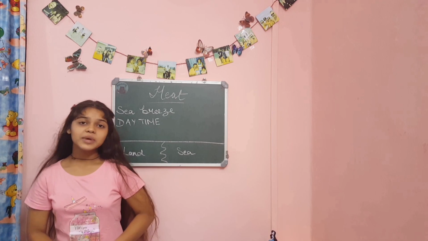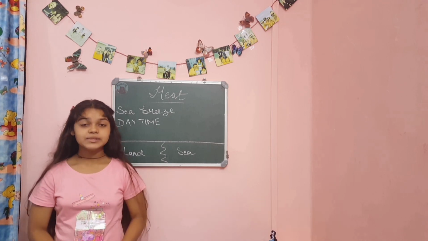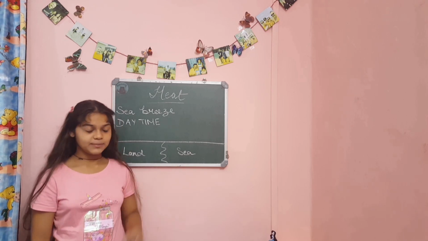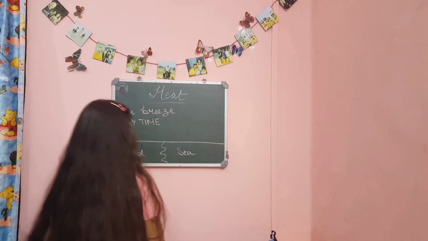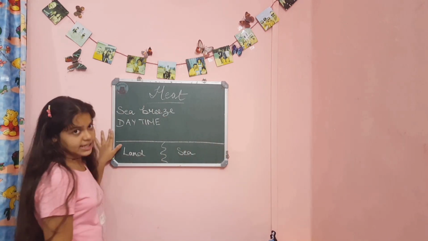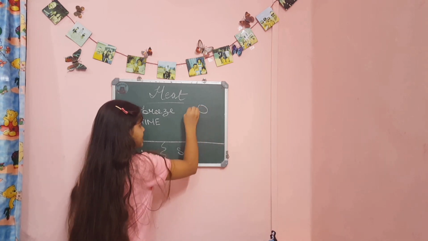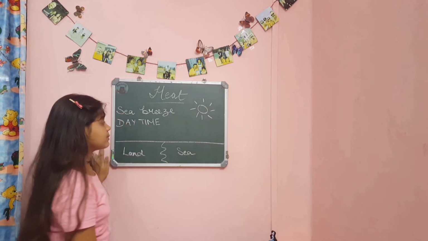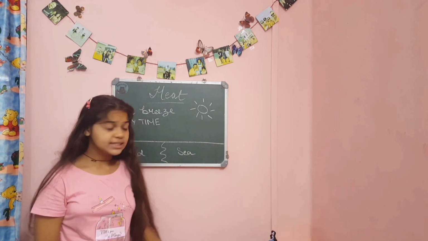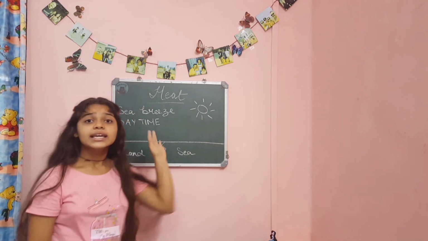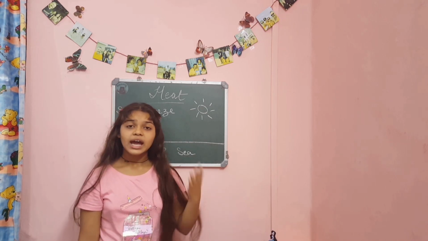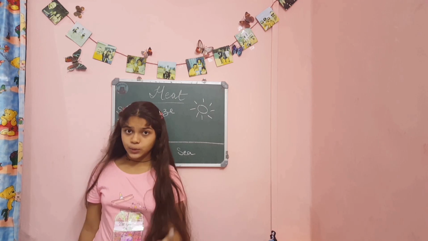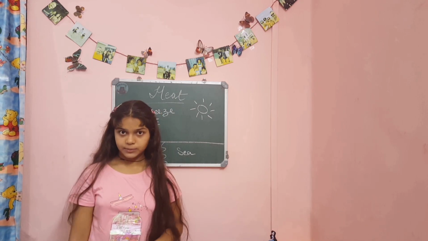Okay, so we are left with the last two concepts, sea breeze and land breeze. Let us see what is sea breeze. Sea breeze occurs during daytime. So in daytime we have sun. And you have to remember a very important thing, which is land gets heated up quickly and cools down quickly, whereas sea heats up slowly and cools down slowly.